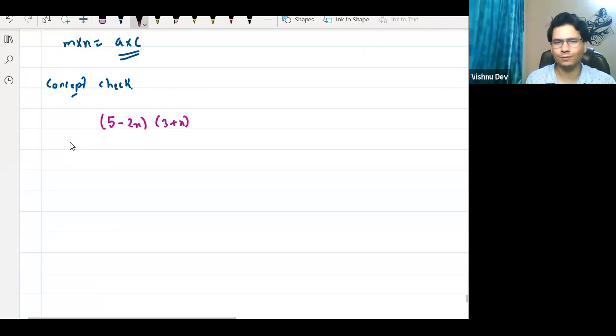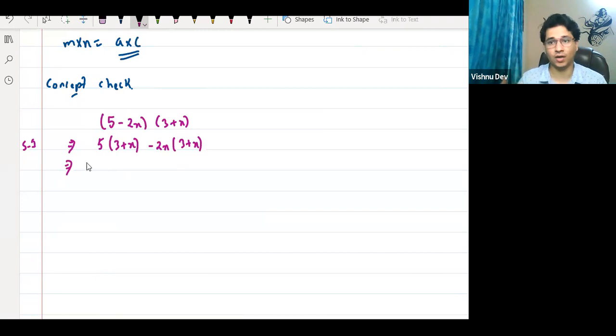So multiply कर रहा हूँ, एक step solve कर, एक step. 5 into this whole term, 3 plus x, right? Minus 2x into this whole term, 3 plus x. This is step 1. What is step 2? Again multiplication, again distributive property, which is 5 into 3 plus 5 into x minus 2x into 3 minus 2x into x.